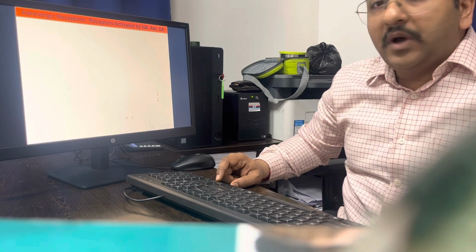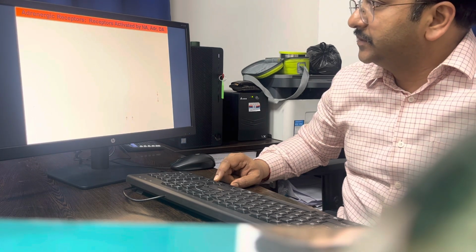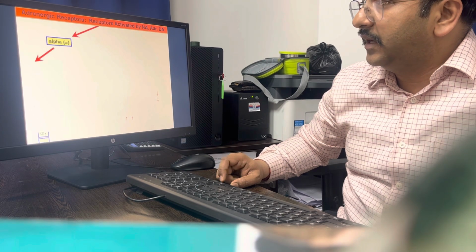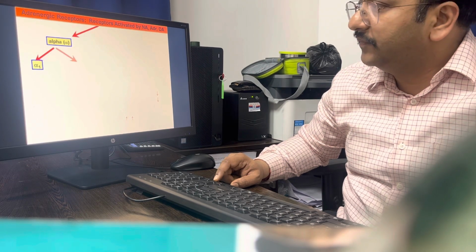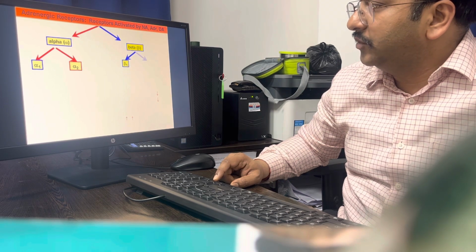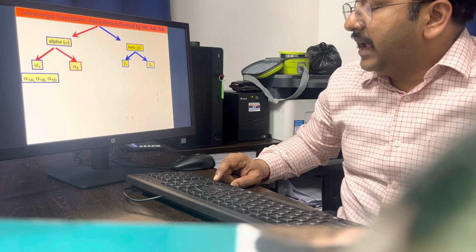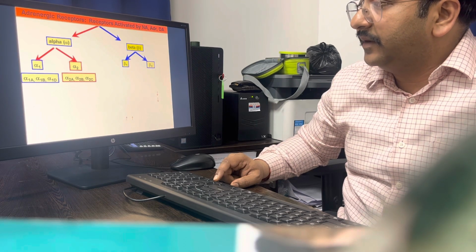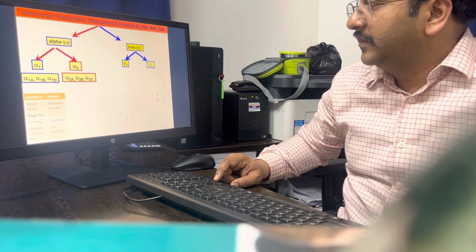So how can we classify the adrenergic receptors? Receptors we can classify into two types, alpha and beta receptors. Alpha, we have alpha 1, alpha 2, and beta, we have beta 1, beta 2, beta 3 mainly. And alpha 1 we can again classify into alpha 1A, 1B, 1D, and alpha 2, alpha 2A, 2B, 2C.